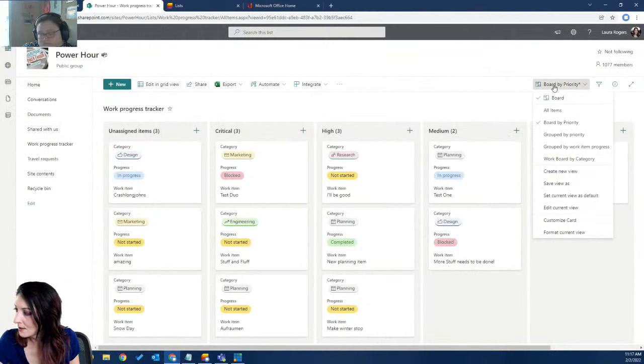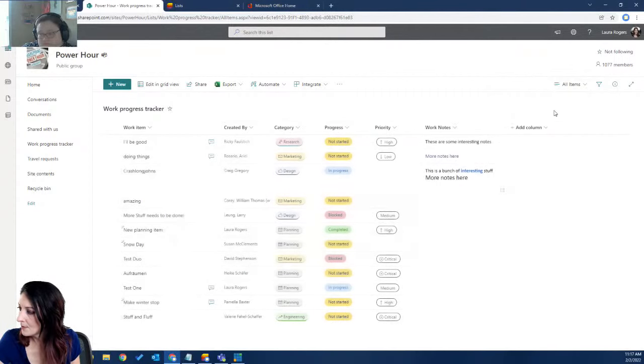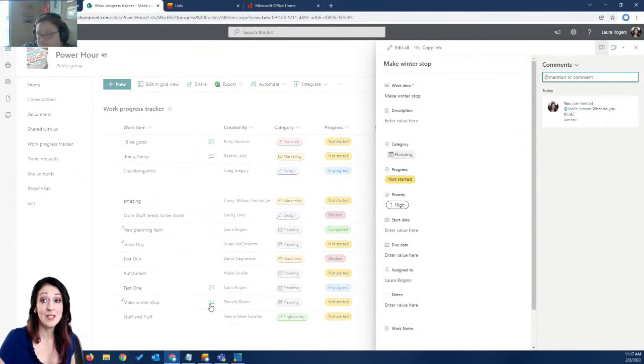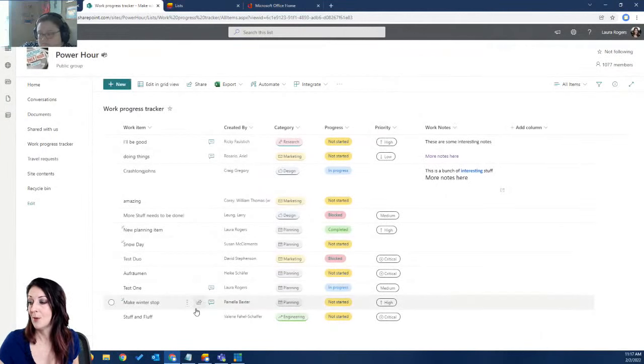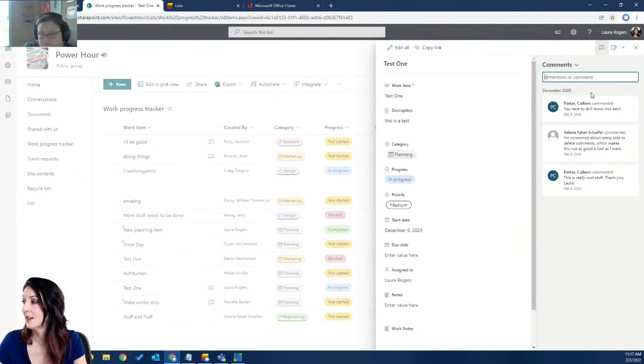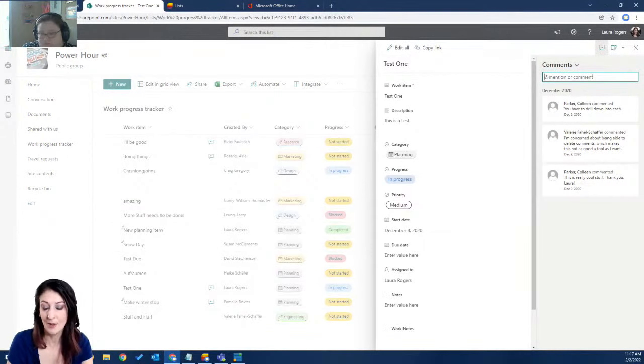So let's see, is anybody else putting little conversations in these? I'm going to go back to all items, and I can see here, make winter stop, I can quickly see this little icon letting me know which of these have conversations. And like I mentioned, this is something we've seen before already in here. So look, there's their conversation about that.